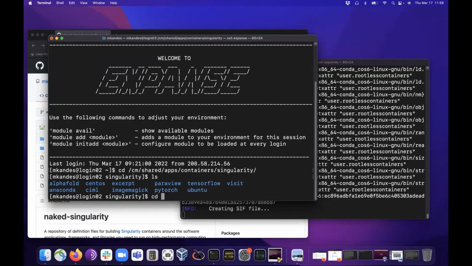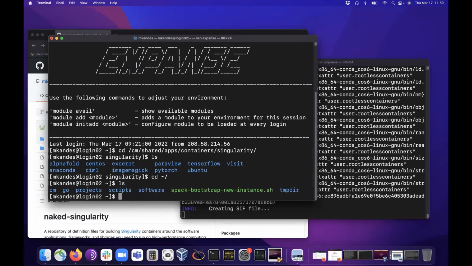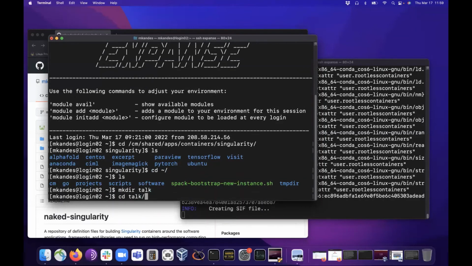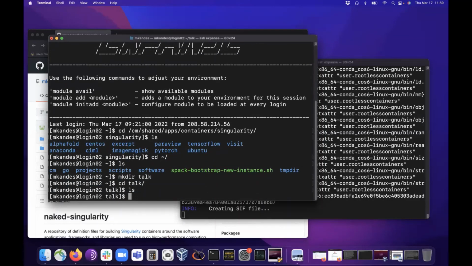And if you wanted to have an example, let me just make a quick demo here. If you want a quick example of running a container, you can find it in the cm shared examples SDSC directory.